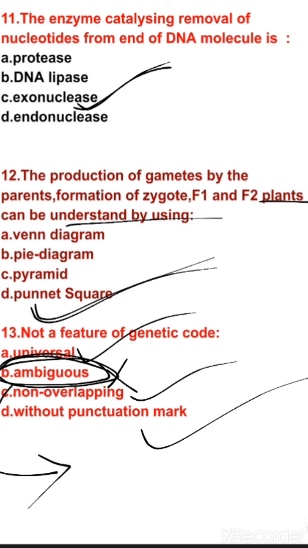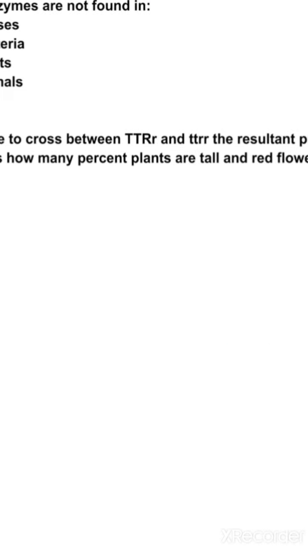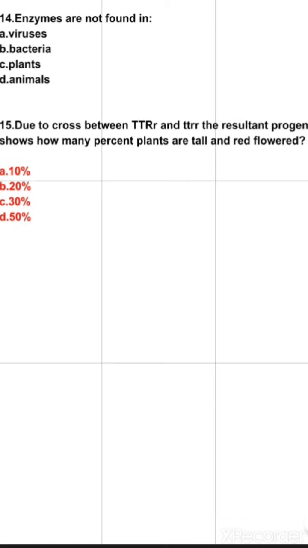Ambiguous. What do you mean by ambiguous? Ambiguous means a single genetic codon codes for more than one type of amino acid. This is absolutely incorrect. Genetic codons are non-ambiguous. That means one codon codes for a single amino acid only. So for question number 13, the correct option is option B, that is ambiguous, because it is the incorrect statement.